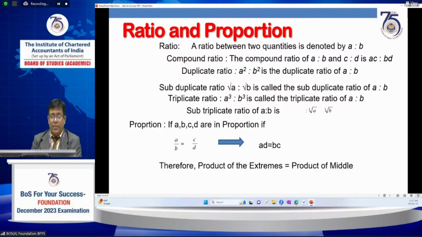Next, coming to proportion. A, B, C, D are in proportion if A by B equals C by D. When two ratios are compared, they are in proportion. That is, the product of extremes equals the product of means.